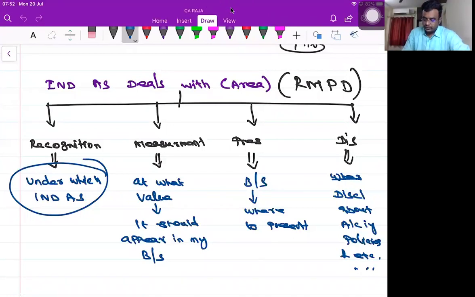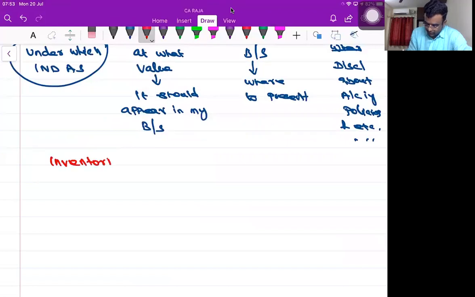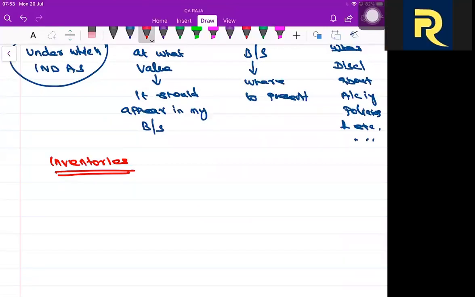So all the accounting standards deal with these 4 areas. Now, inventories. Can you please tell me the definition of inventories? Quickly, can you please tell me the definition of inventories? Make it fast.